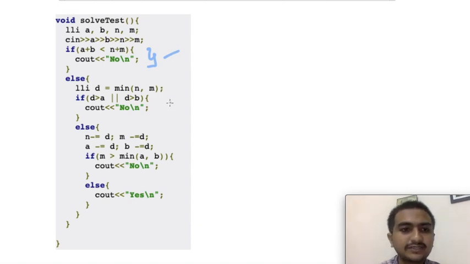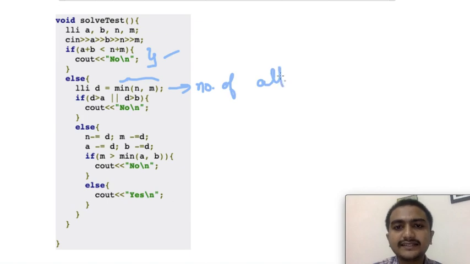I don't have enough cookies. And then I'm just checking the minimum of n comma n for the alternating sequence, like how many alternating sequences I will have. That is nothing but d. So this is the number of alternating sequences, right?